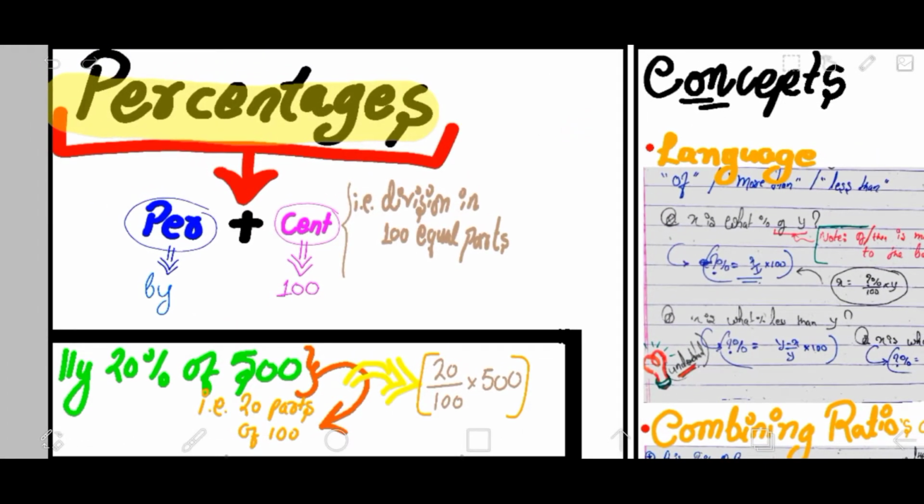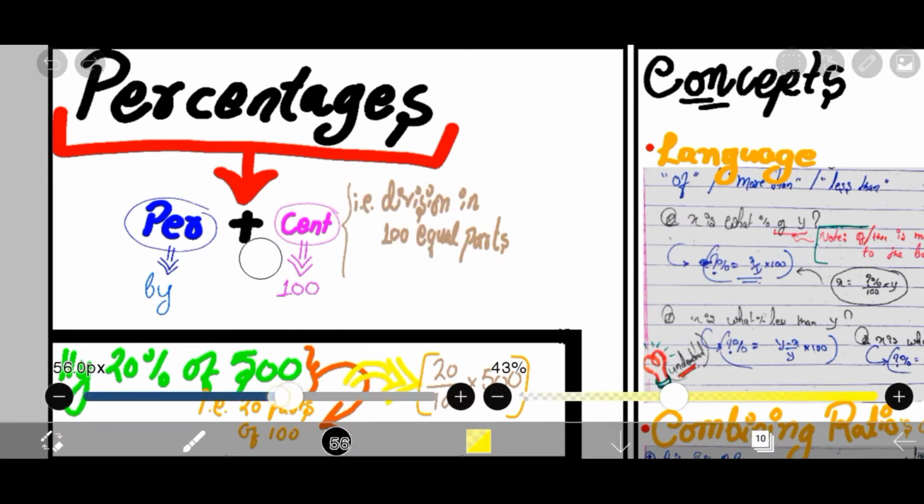First of all, I'll just quickly sum up what percentage is. As you can see, it's per, that's by, and cent, 100. That is by 100. It clearly states that percentage is division into equal parts. I hope you all know what division into equal parts is. Just a joke, sorry. It simply states that it's dividing everything into 100 equal parts. Whenever we are talking about percentages, it's generally dividing anything into 100 parts.